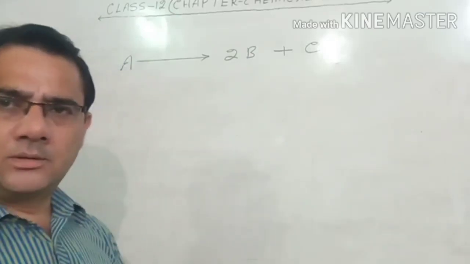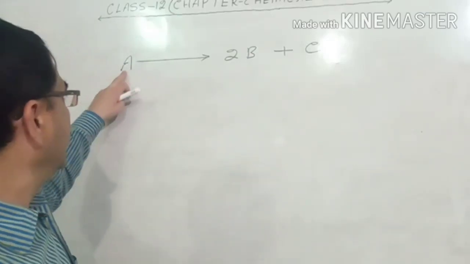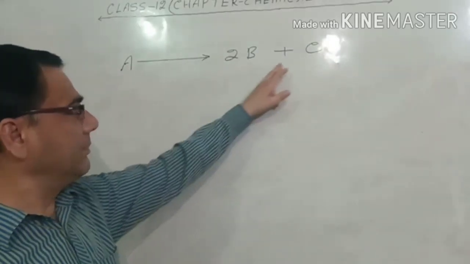Now this is another example. A gives rise to 2B plus C.